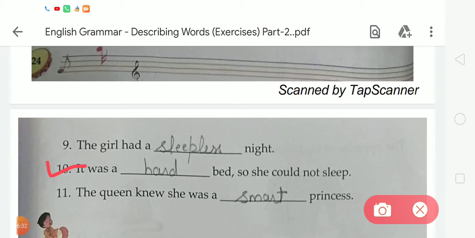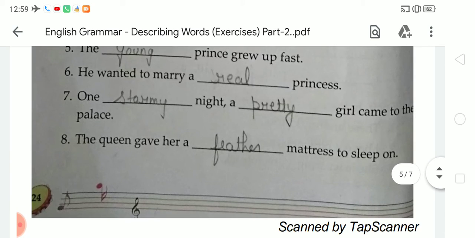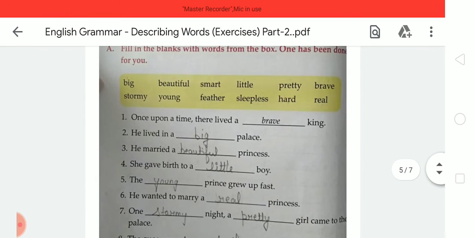Now the last one is number 11: the queen knew she was a dash princess. On the blank we have to write smart. The queen knew she was a smart princess. What is the spelling of smart? S-M-A-R-T, smart. So like this you have to complete this exercise B, fill in the blanks.